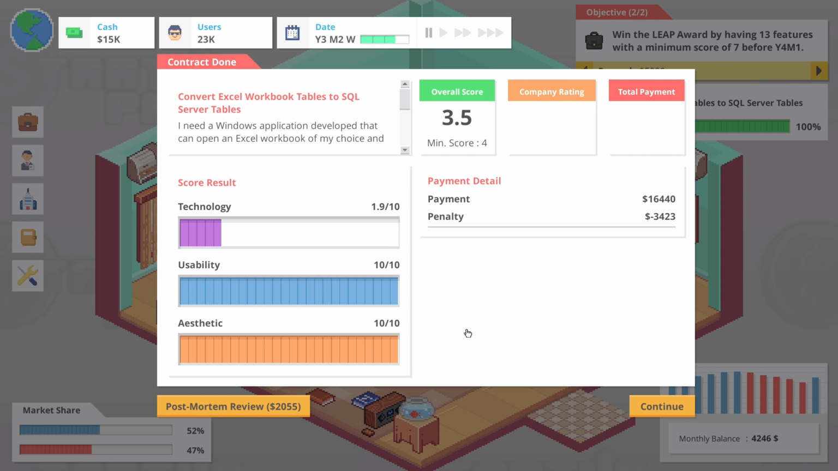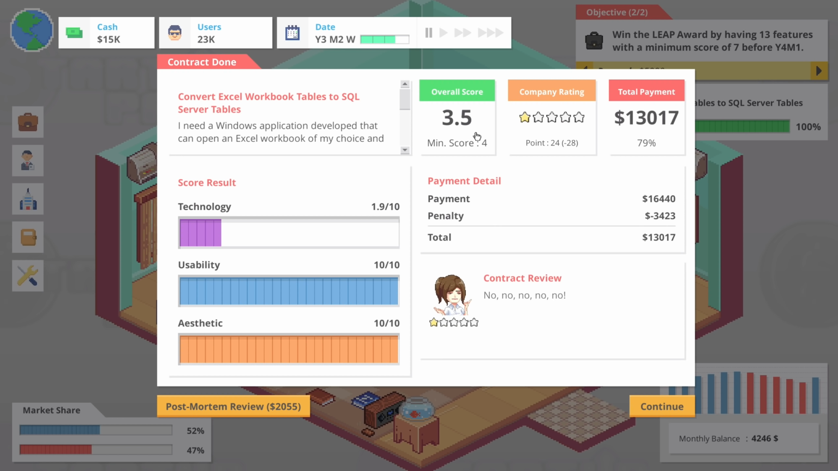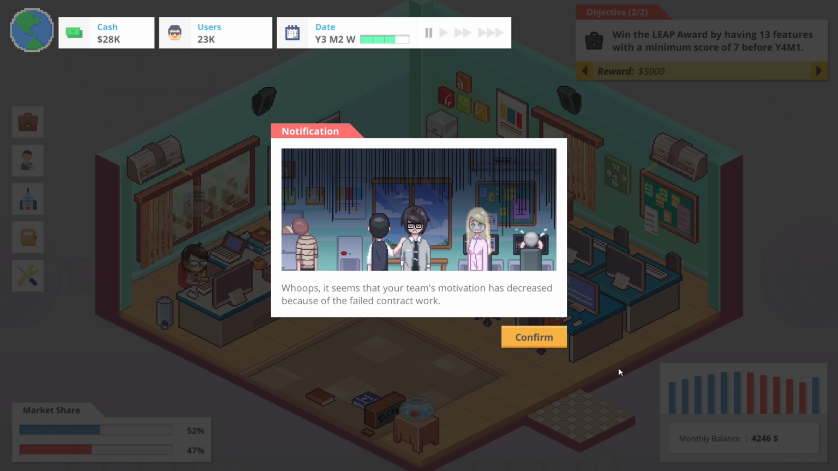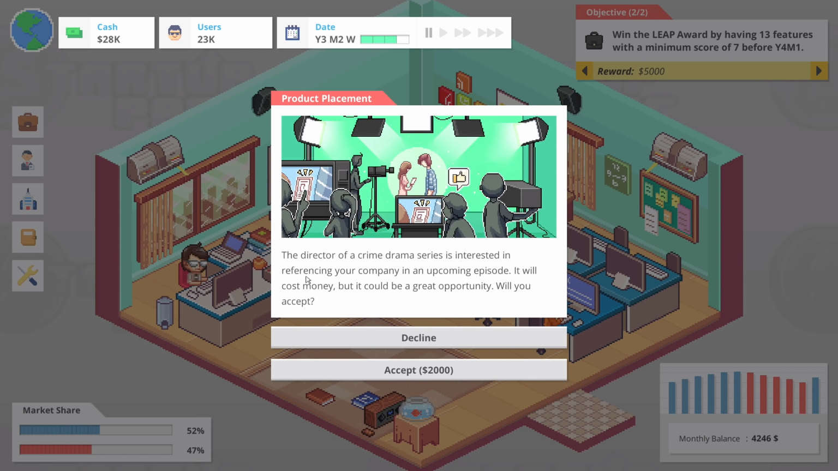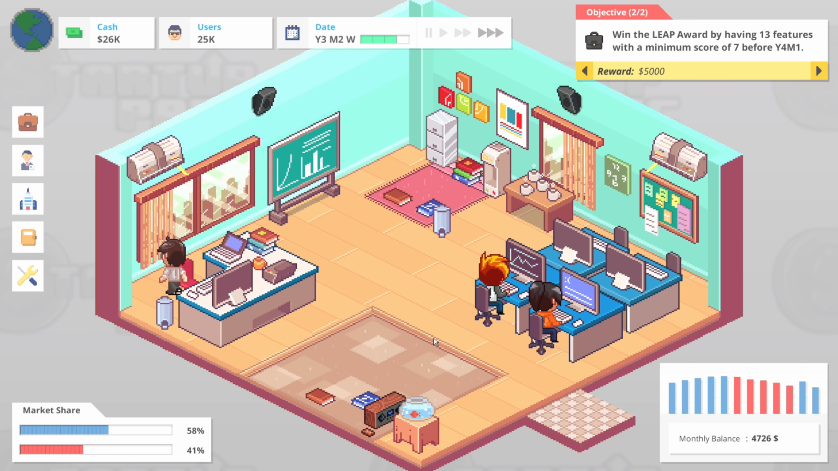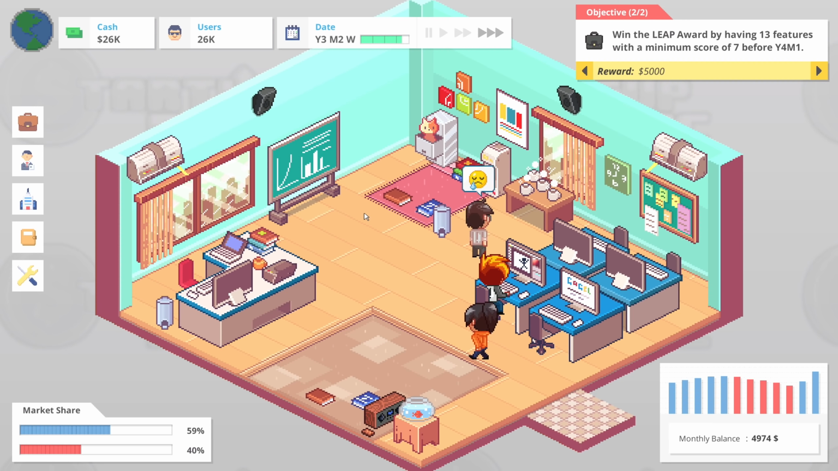So overall score is 3.5 minimum. Oh dear. I mean, I still got money. The technology was kind of crap on it, but oh boy, that's not good. Motivation is not great. The director of a crime drama, sure, we'll pay that. People liked it. Robbie's motivation is terrible. My motivation is not very good. Amy's motivation is not very good.